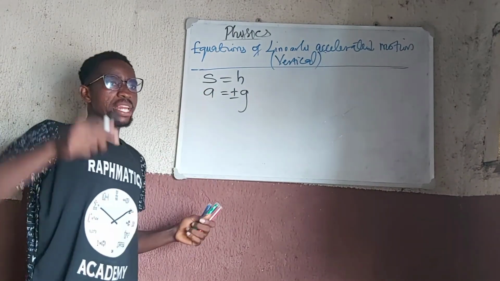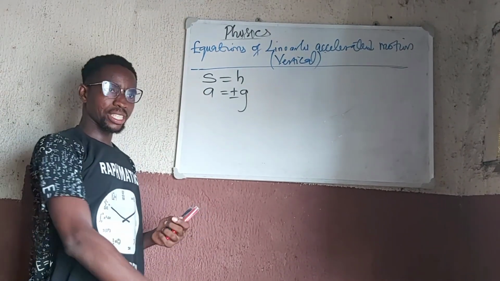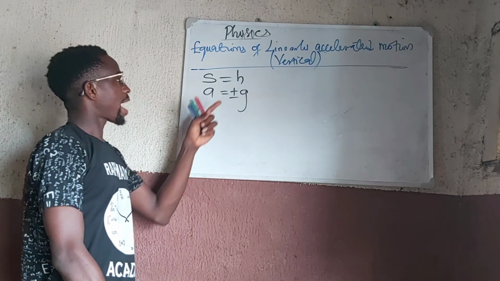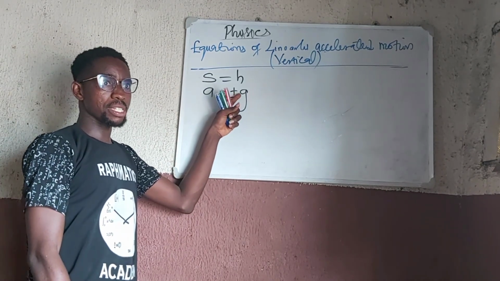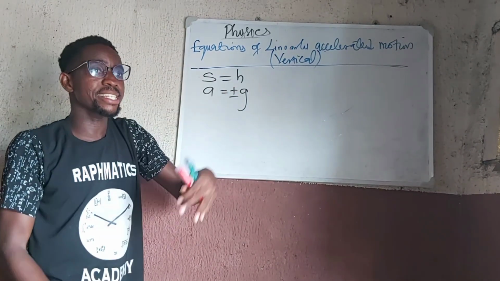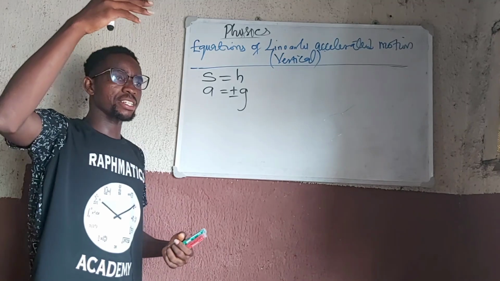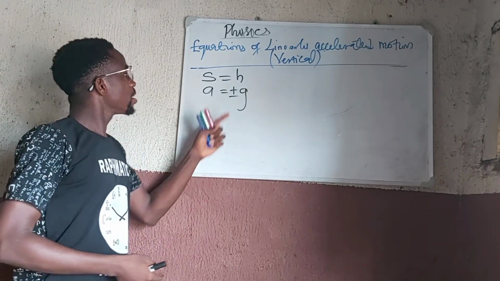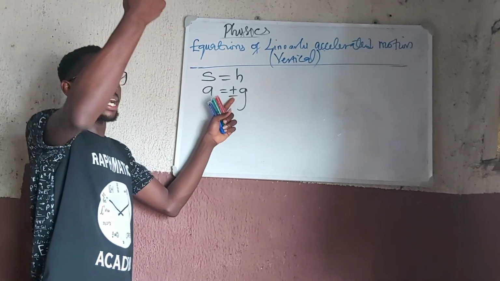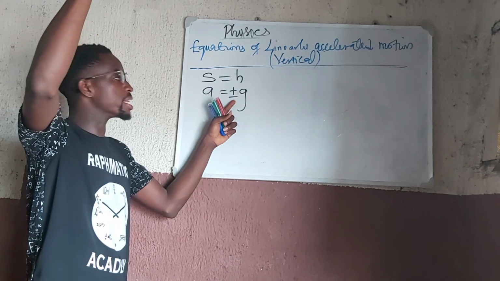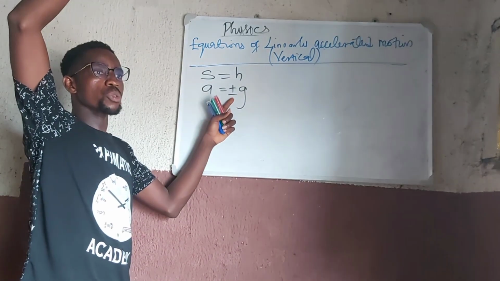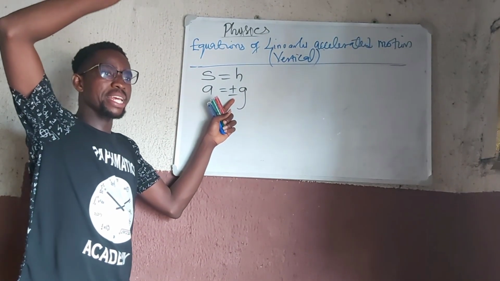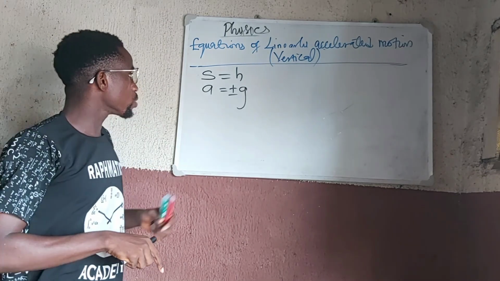Positive is when the body is falling towards the center of the earth, and that is a positive acceleration. It means that it is increasing. That is, the acceleration of the body is an increase. But when it is rising up, then the change in velocity in that case will be a decrease. So it will be a retardation, and the body will be moving against gravity.